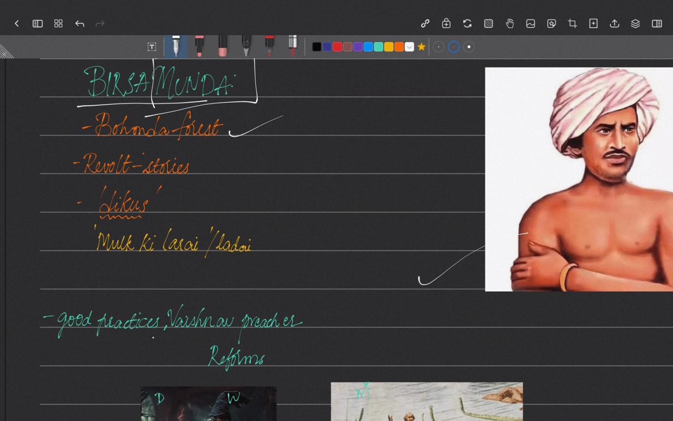He used to get good education over there, and they also used to move from place to place in search of work or in search of farms, because they are tribals. They used to search for good land for cultivation.